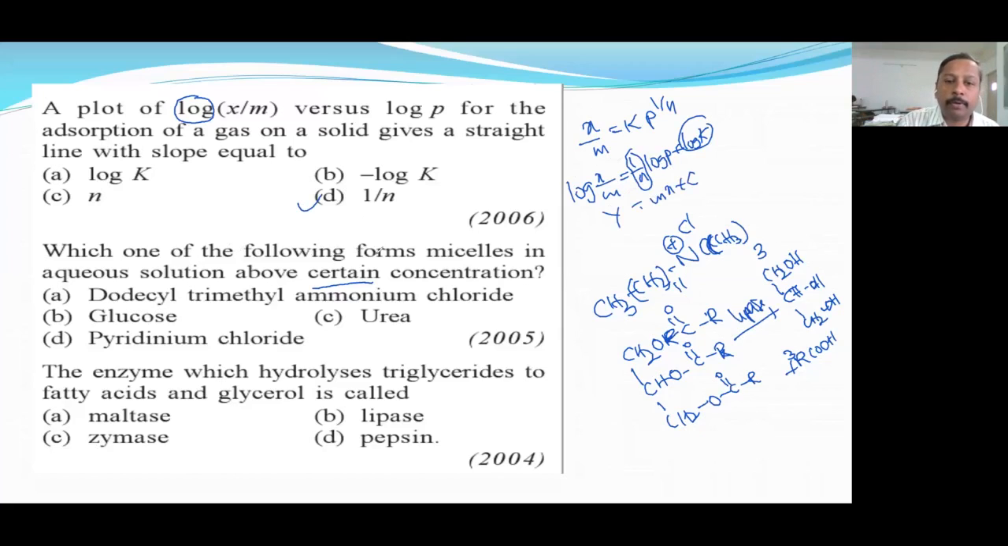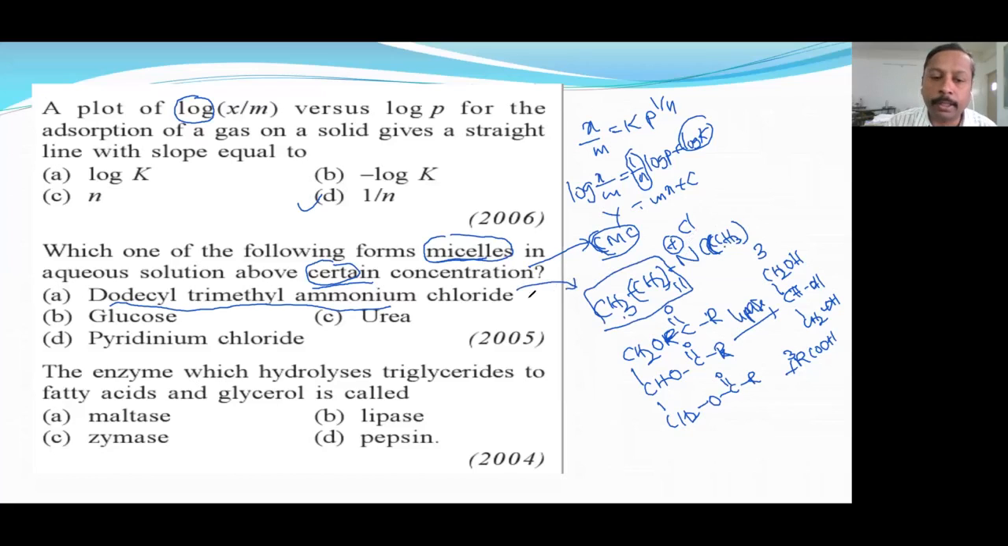Now next, which one of the following forms micelles above a certain concentration? This certain concentration is called the CMC. This is an example of an associated colloid. Below this concentration they will be a true solution, above this concentration they will form a colloidal solution due to formation of micelles. Okay, the answer is dodecyl trimethyl ammonium chloride. Dodecyl means 12 carbon atoms, CH2 11 and CH3. Trimethyl ammonium chloride. This is an example of micelle formation.